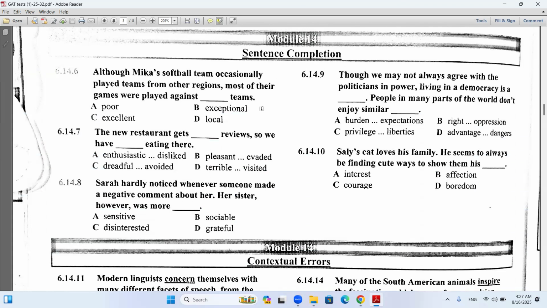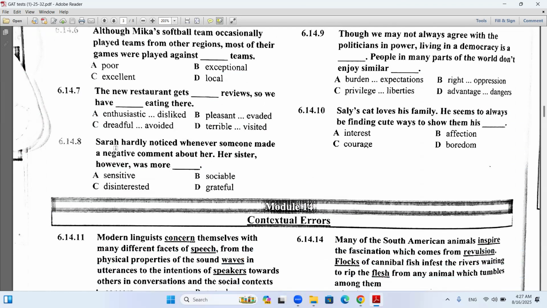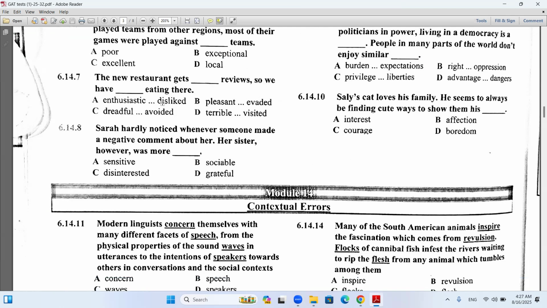Number 6. I chose D. Local. Yeah, perfect. Although Micah's softball team occasionally play teams from other regions, most of their games were played against local teams here. They play locally here. Then a restaurant gets dreadful reviews. Dreadful and avoided, perfect. So we have avoided eating there.